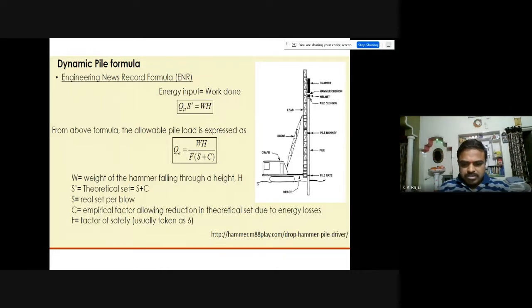W is the weight of the hammer, H is the height of fall of the hammer, F is the factor of safety, S is the set per blow, and C is the empirical constant to account for losses.